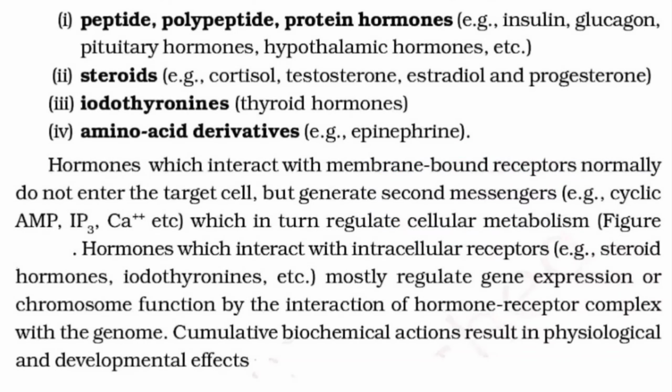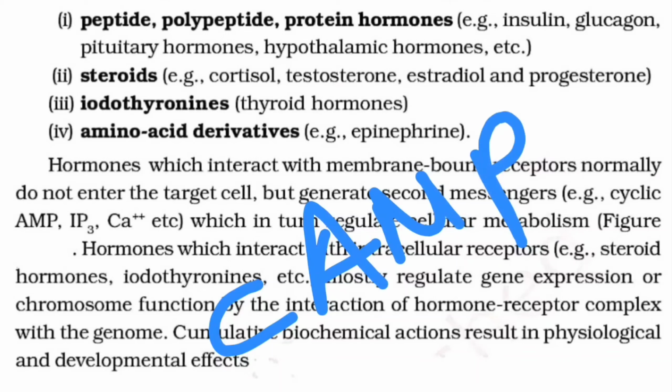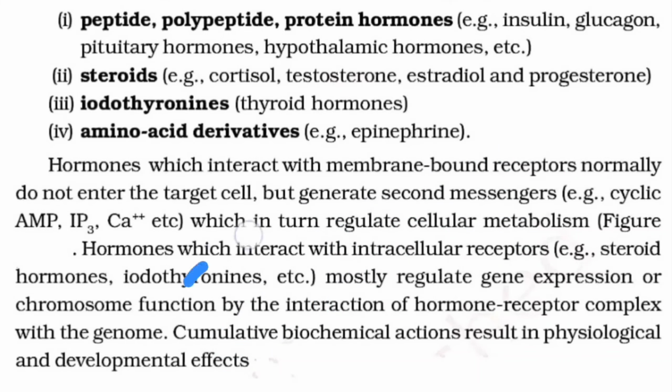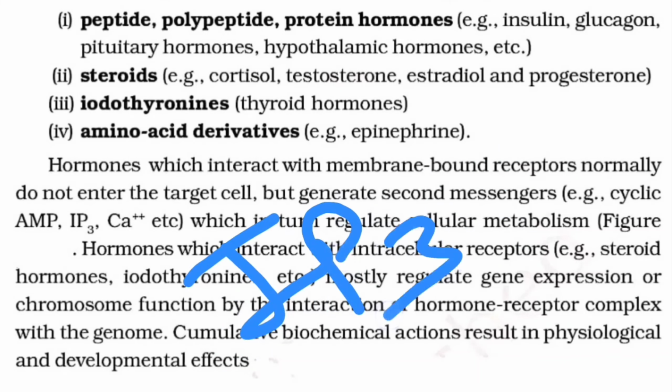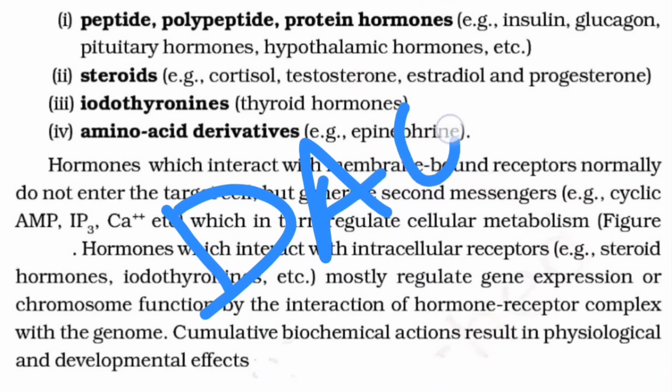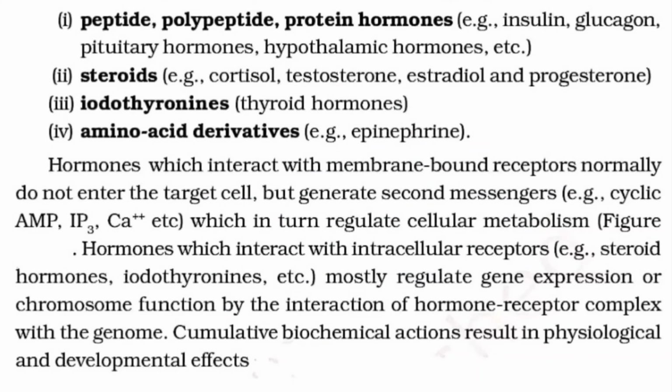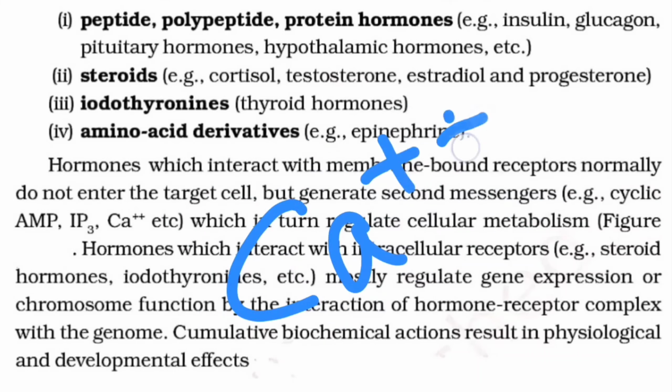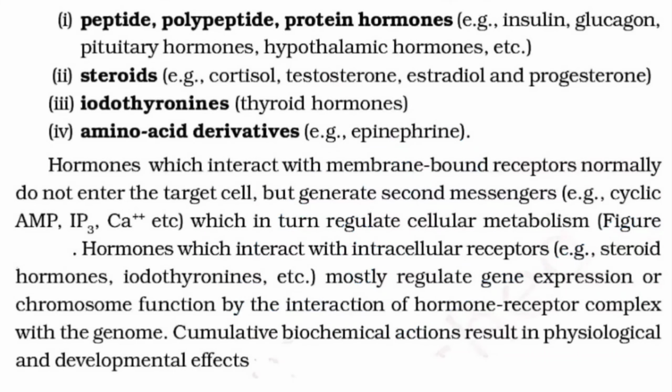For example, here that is called cyclic AMP. It may be cyclic AMP, or it may be inositol triphosphate. It may be diacylglycerol, or simply it may be calcium, the divalent calcium ion, which in turn regulates the cellular metabolism.